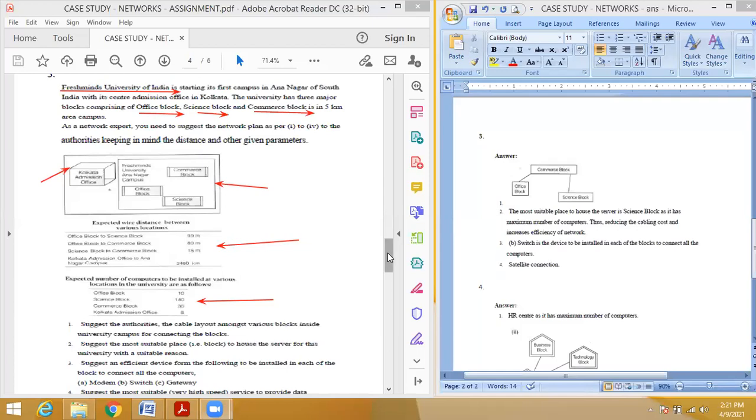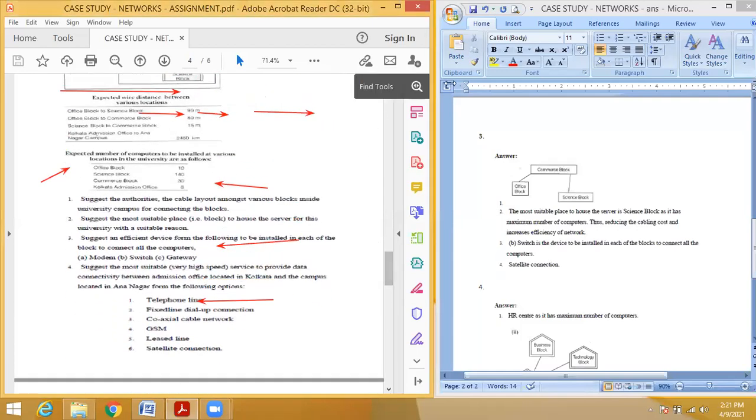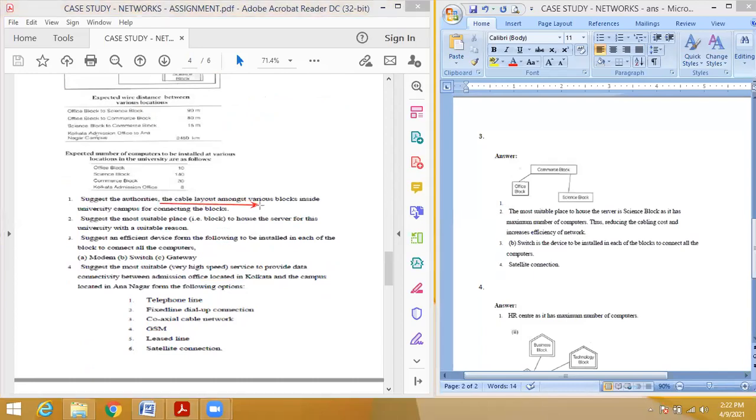Okay. So now you have to answer the questions. So what are the questions? The first question, give the layout. Okay, that is a cable layout amongst various blocks inside the university campus for connecting the blocks. Okay, just inside the university campus. No need to connect the Kolkata office. So you make all the possible things. So this is the right answer. Okay, because it has very small total distance. Everyone understood, students?